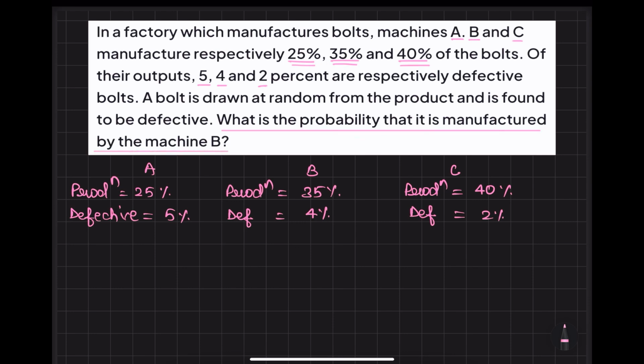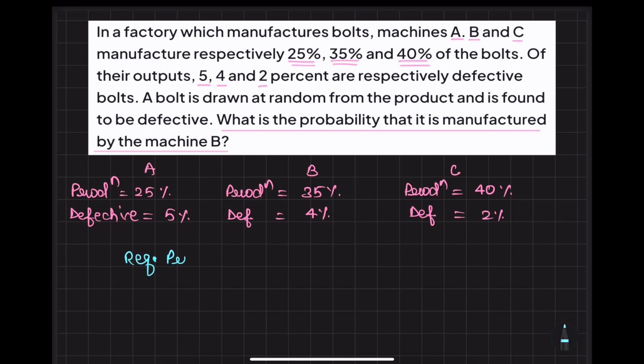So look at this. Don't you think you have come back again? On the whole, you have clubbed all the bolts, and from that bag you have picked one bolt, and then you are saying that it is defective. Now you have to tell me that this is produced by machine B. So you are coming back now, A, B, C, then again B. So it is Bayes' theorem. Now look at how I will be handling this.